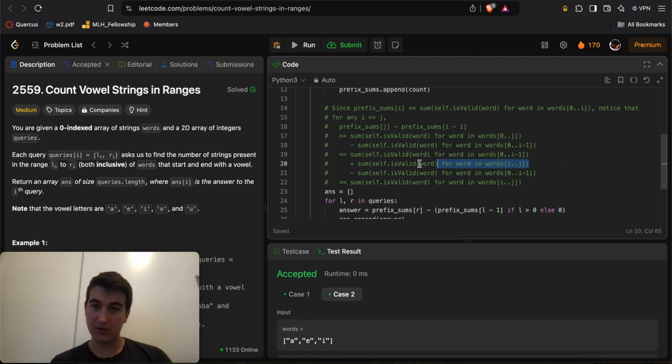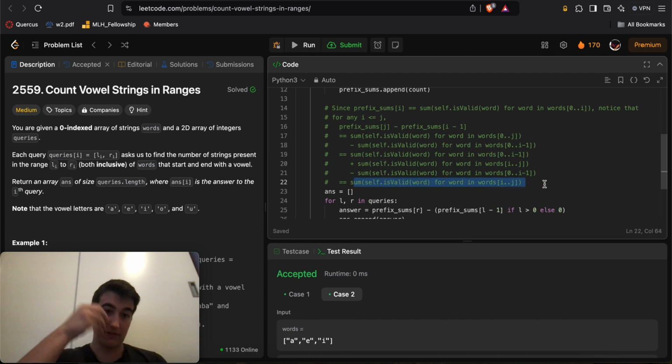And the only term that we're left with is this, which is the sum from i to j, right? Which is exactly what we want, because the sum of the validity of the words from index i to j inclusive is essentially the count of the number of words from index i to j inclusive that are valid, i.e. they start and end with a vowel.